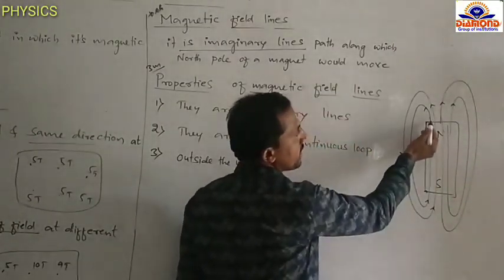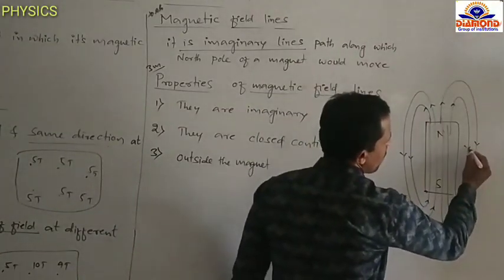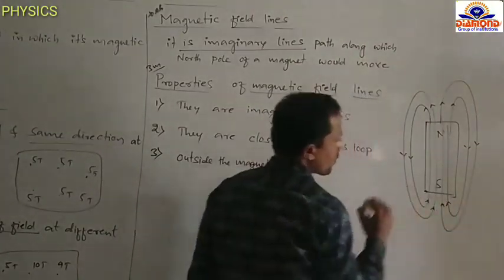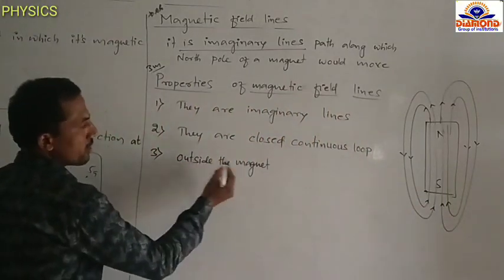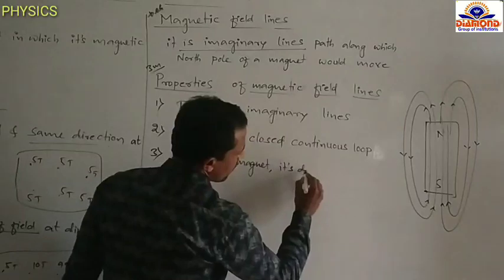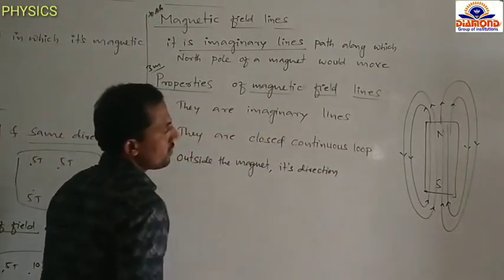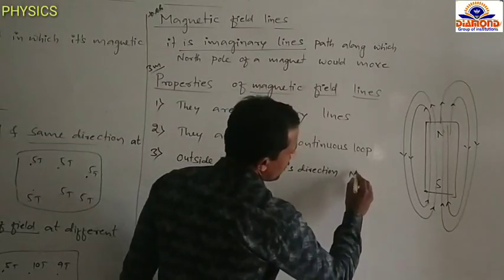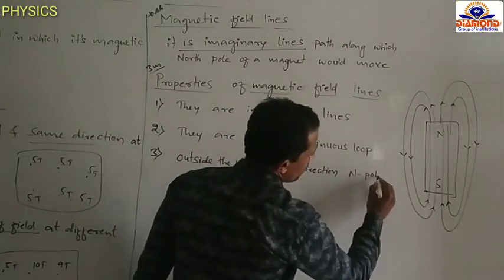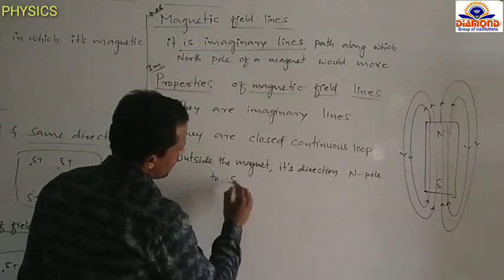They are moving from north pole to south pole. We write here: outside the magnet, its direction N pole to S pole.